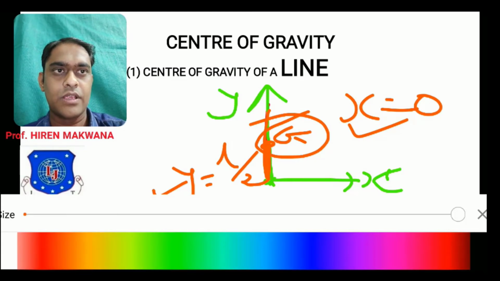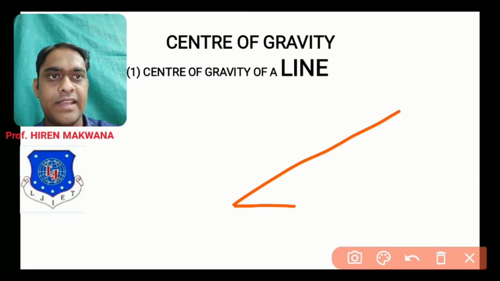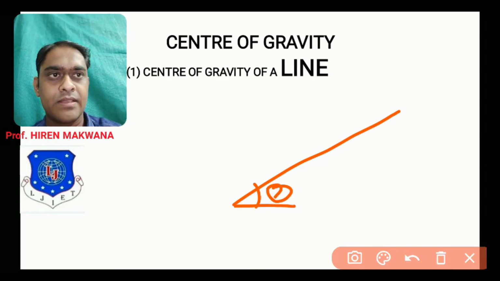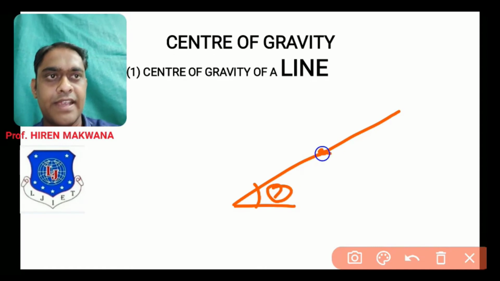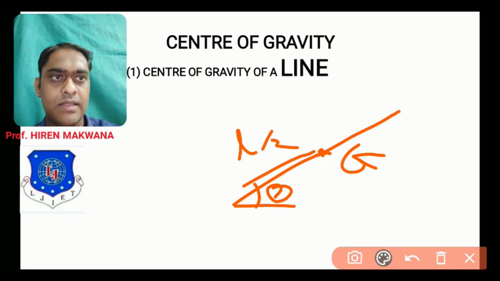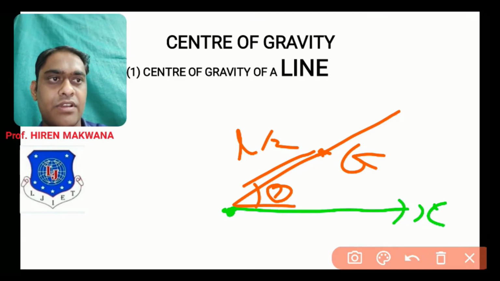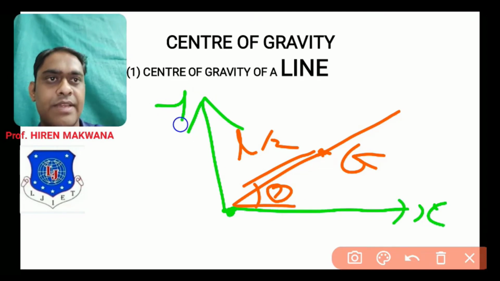Now let us check what happens if the line is inclined. Let us see, if the line is inclined like this, making an angle theta with the horizontal. Suppose this is the center of gravity at the midpoint of the line. So this length is L by 2 up to CG. Now draw the x and y axis. From the bottom end point of the line, draw an x axis, then draw the y axis from the same point.